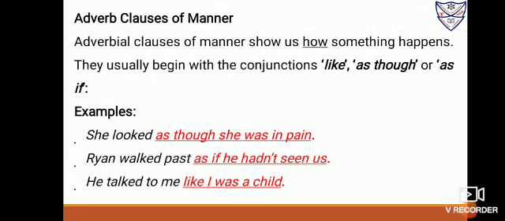Adverb clauses of manner show how the thing is done. They use like, as, or as if. Adverbial clauses of manner show us how something happens. They usually begin with the conjunctions like, as though, as if, or only as. She looked, how? As though she was in pain. How did Rian walk past? As if he hadn't seen us. How did he talk to me? He talked to me like I was a child.